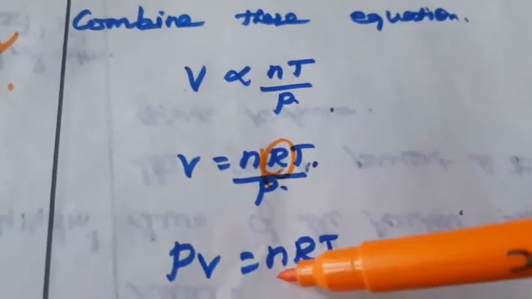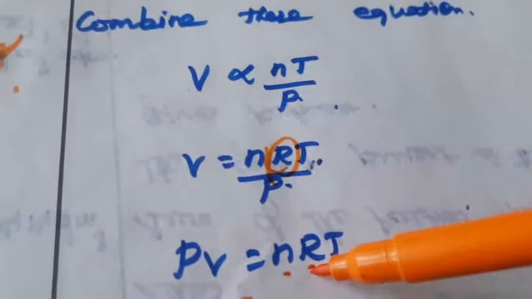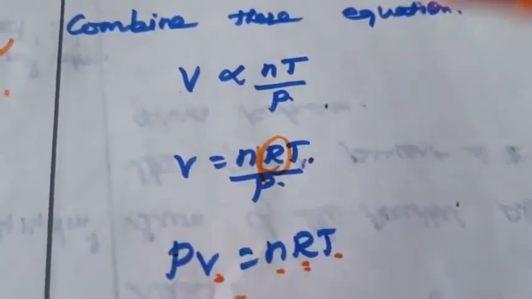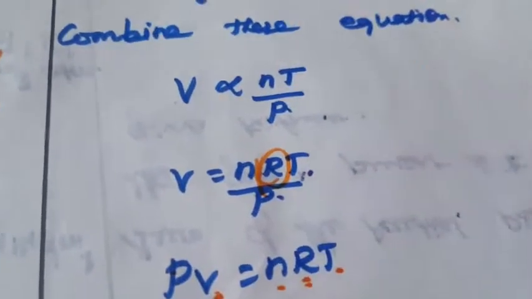What is n? Number of moles. R is equal to gas constant. T is equal to temperature. V is volume. P is pressure. So this is called the ideal gas equation. Derive the ideal gas equation: one important 2-mark or 3-mark question.